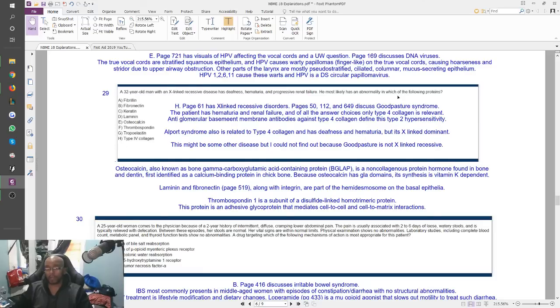But if you have autoantibodies against type 4 collagen, that kind of helped me remember something. It reminded me of Good Pasture. Good Pasture has a bunch of issues. It does not have deafness though, but that's what my thinking was.